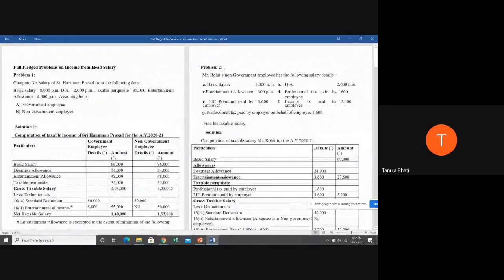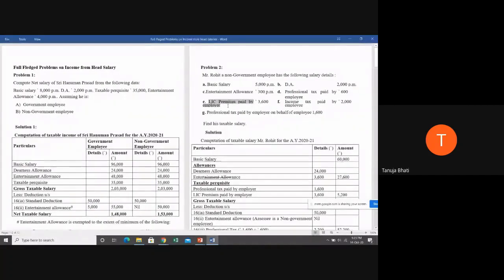Okay. Next is problem number 2. Mr. Rohit, a non-government employee. When you are reading a problem, you have to be very careful in understanding different things, whether it's a government or non-government employee. So he's a non-government employee and has the following salary details. First is the basic salary of 5,000 per month. There is a DA allowance of 2,000 per month. Entertainment allowance is 300 per month. Professional tax paid by the employee, meaning the employee himself is paying it, is 600.